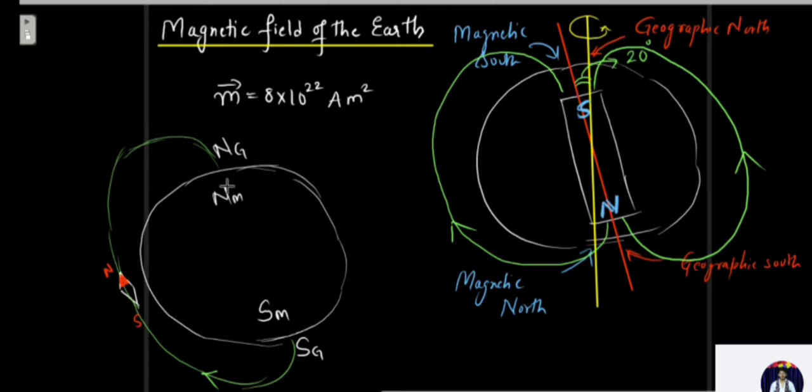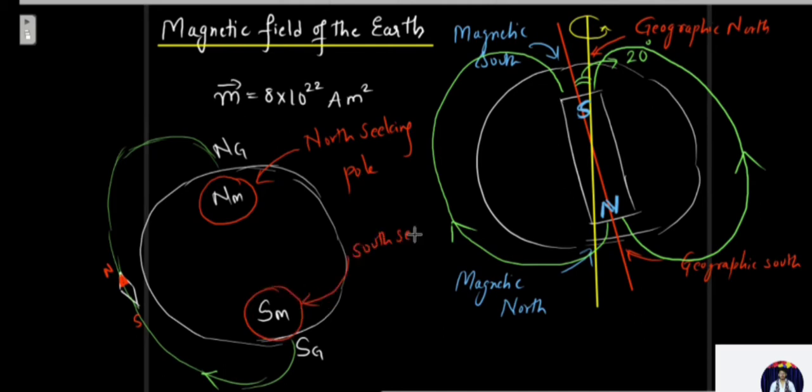So basically it is considered as the north seeking pole, and that is why it is called the magnetic north pole. So this needle is seeking north, correct? Yes, that is why it is called the north seeking pole. And this one is the south seeking pole. So in general we call this the magnetic north pole and this the magnetic south pole. This would be the convention we will be accepting.